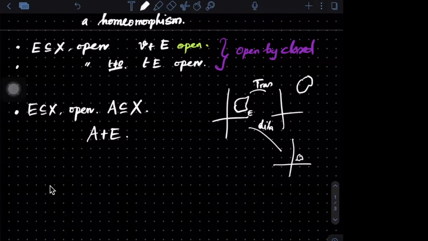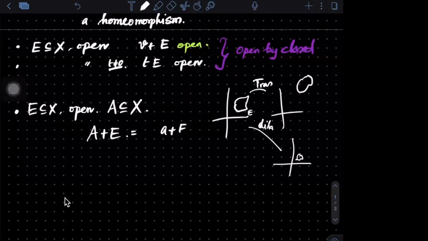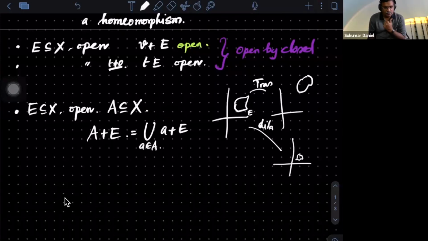So we can write it as the union of a belongs to A, small a in bigger A, of a plus E. So it will be the translation of each element of E by a units. That's it. So this is open. Not only that, if you are given an open set, then whatever you add with that, remember, adding means with every element you are adding an element from A.